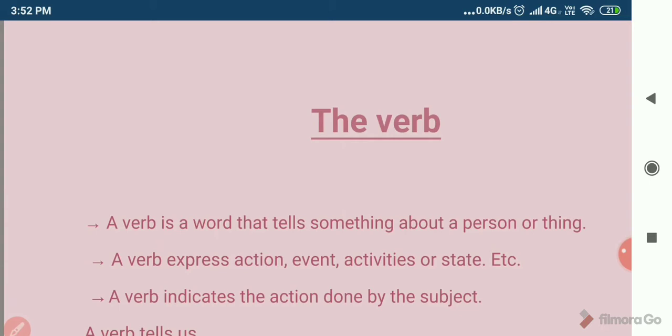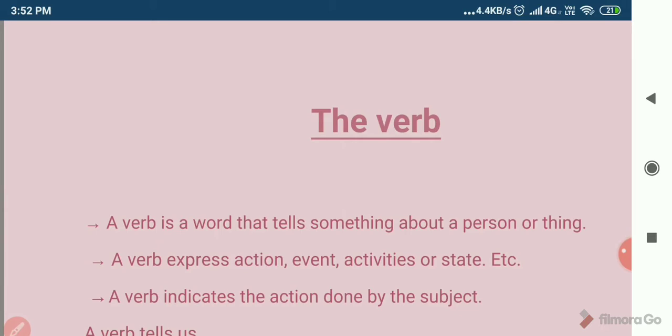What is a verb? The verb makes a sentence meaningful. What does it mean? The word verb tells us something about the person or a thing in the sentence.